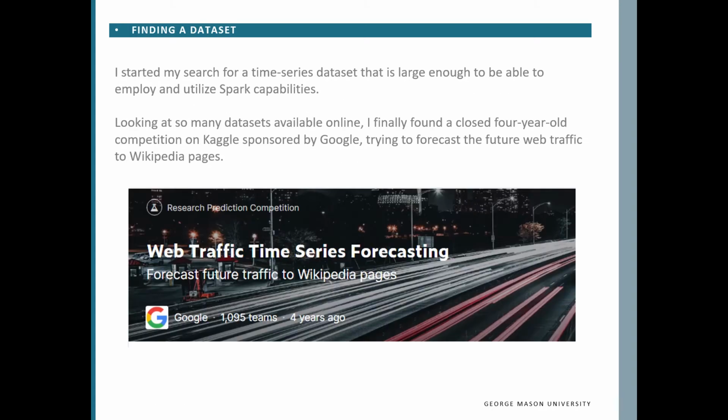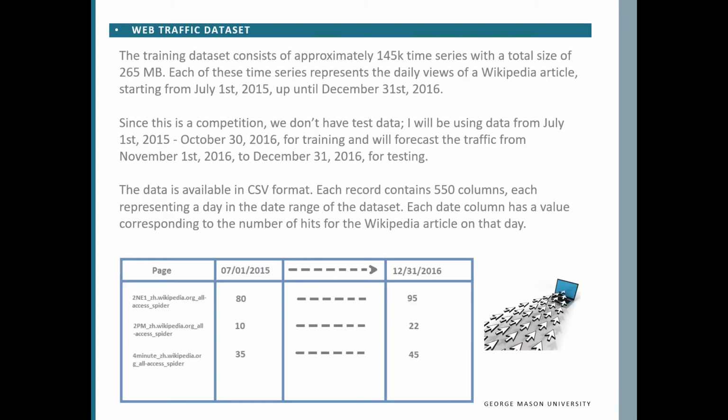After deciding which area I would like to explore, I started looking for a suitable dataset that could help me achieve this goal. After some research, I found a Kaggle competition sponsored by Google that was closed about 4 years back. It is a forecasting for the web traffic to Wikipedia pages. The training dataset consists of approximately 145,000 articles traffic data with a total size of 265 MB. Each row represents the daily views of a Wikipedia article, starting from July 1st, 2015, up until December 31st, 2016.